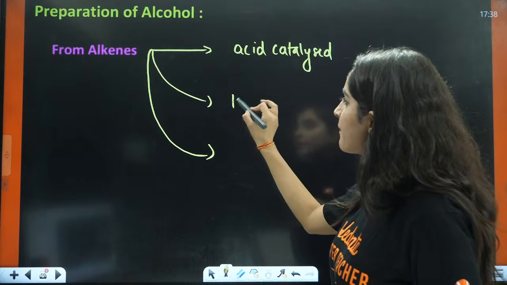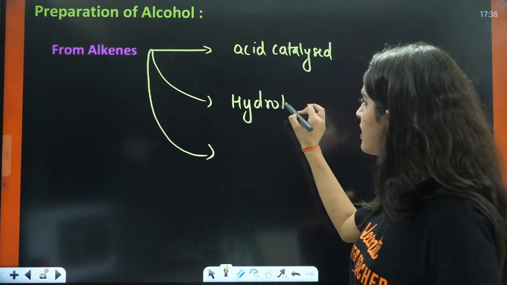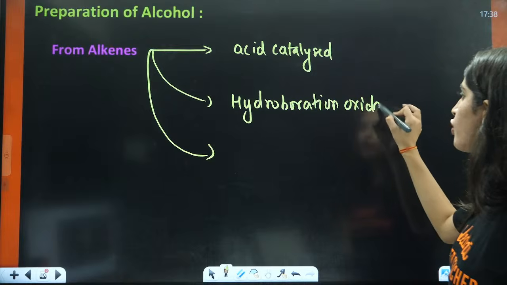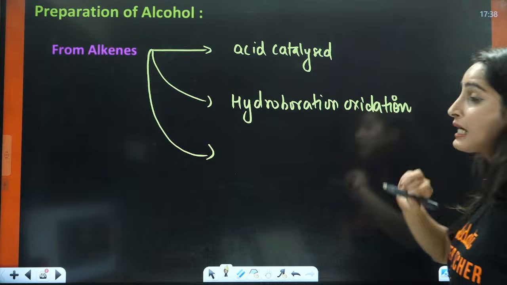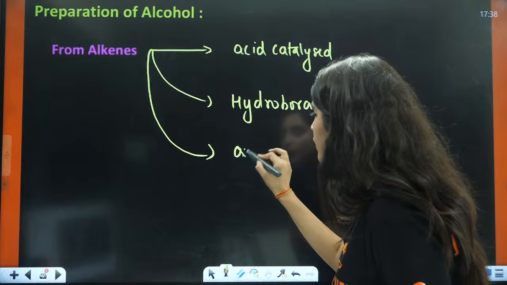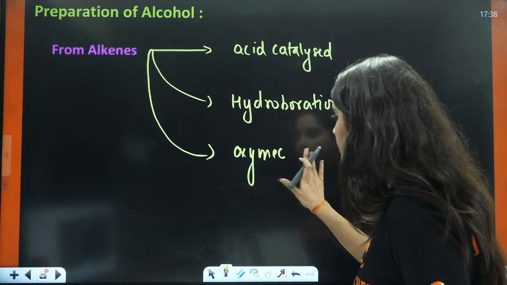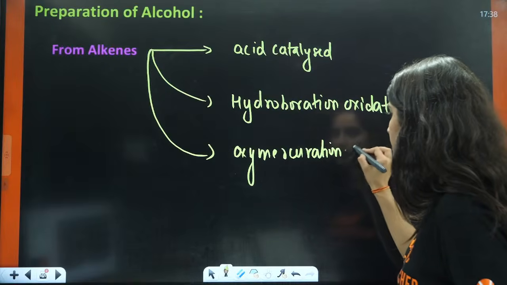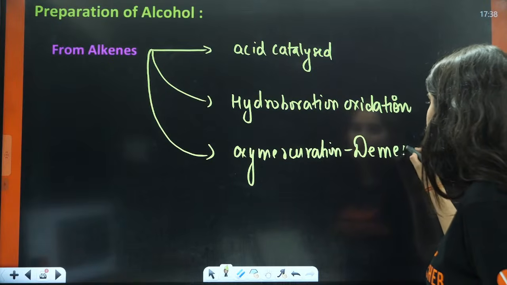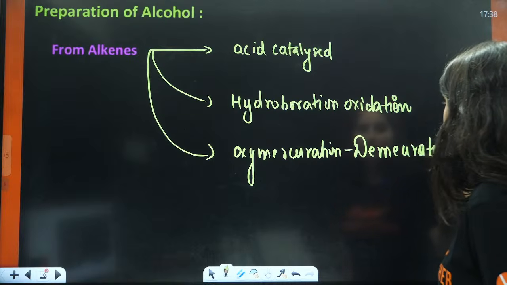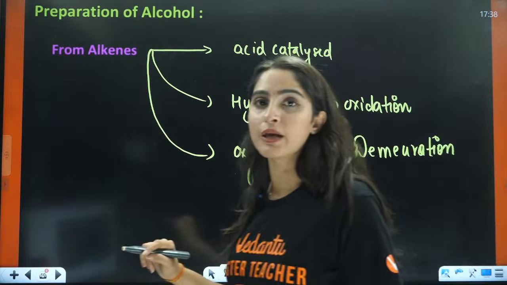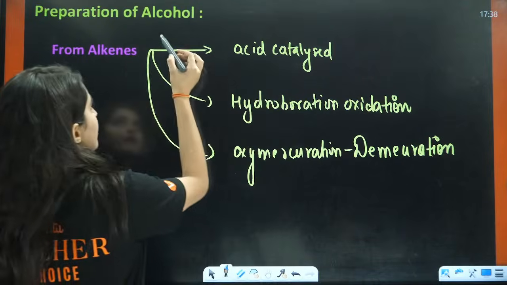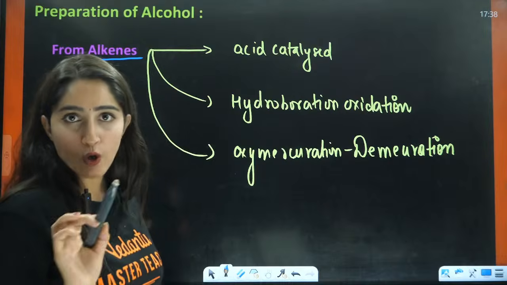Second is hydroboration oxidation. Third is oxymercuration demercuration. So these are the very, very important reactions from where we are going to prepare alcohols from alkenes.